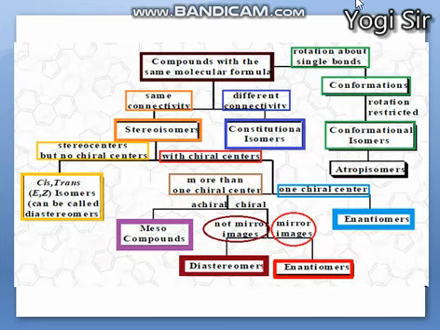This is another type of classification. You can start over here, with compounds with the same molecular formula, right? But here there is the same connectivity and here there is different connectivity. This means the groups, functional groups or atoms are connected in a similar manner. There is no change of the carbon atoms, or no change in the position of functional groups. They are present on the same carbon, so it is written here same connectivity.